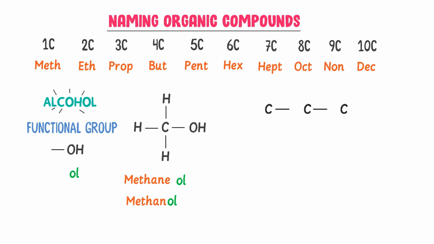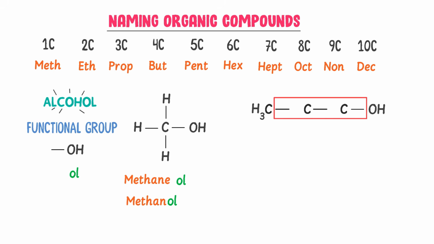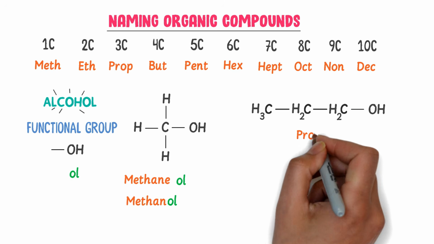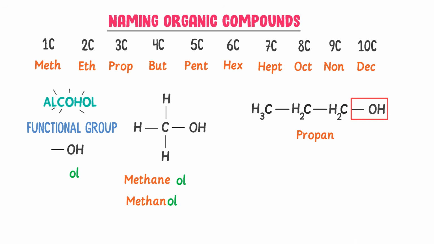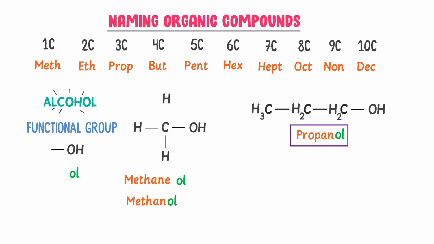Secondly, consider 3 carbon atoms and OH functional group is bonded to it. So this is a molecule of alcohol. This carbon has formed one bond, write H3. This carbon and this carbon have formed 2 bonds each, write H2 and H2. There are 3 carbon atoms present in it. I write propane. Also there is OH group. I write ol. So I get propanol, which is alcohol.